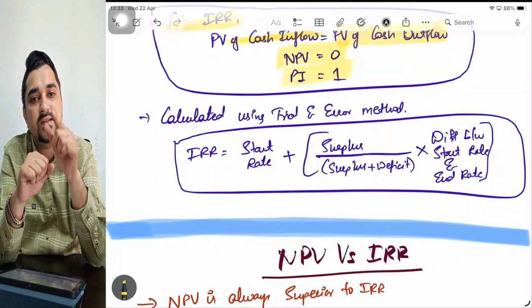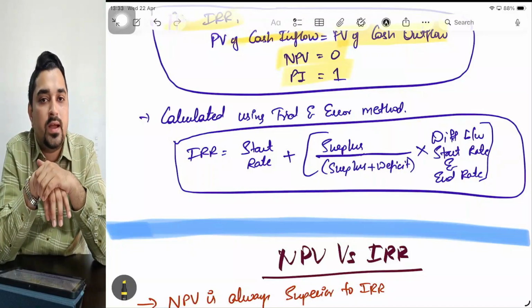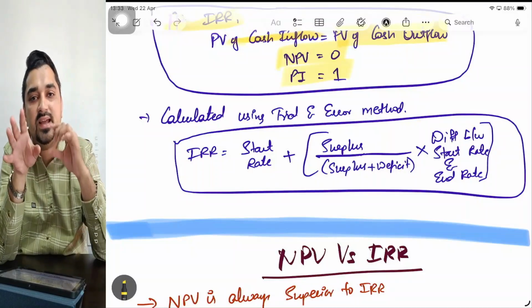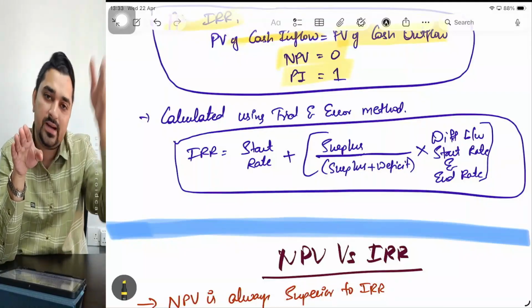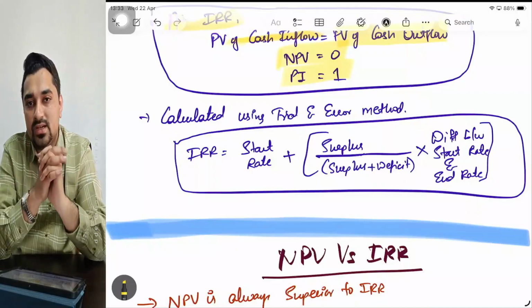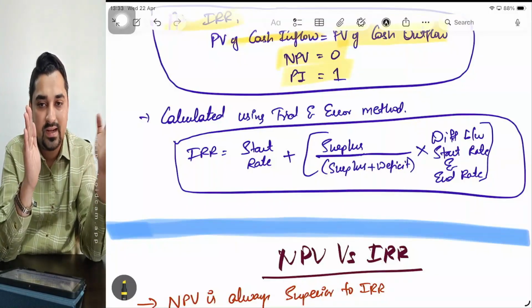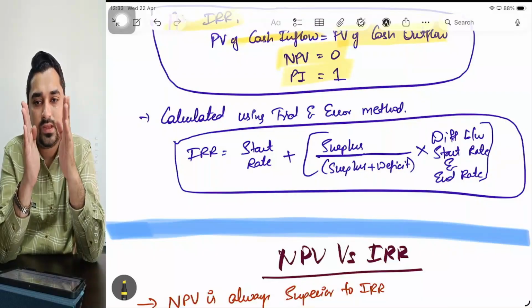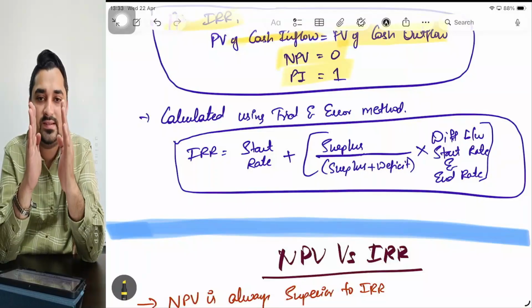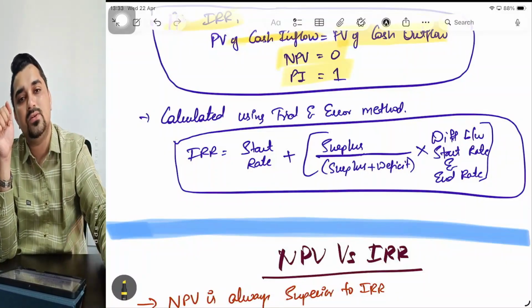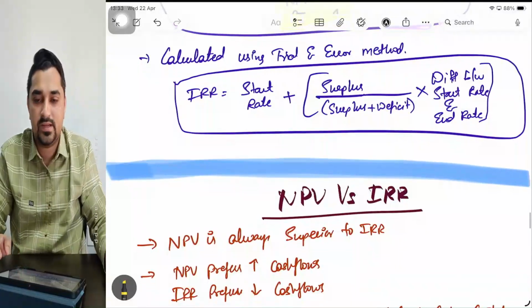Now in this case, I get a negative NPV. Yes, I have to repeat this exercise till I get a negative NPV. Now what did I understand, sir? By doing this trial and error method, it means my project is earning more than 15% and less than 18%. Now I got this one range: more than 15, less than 18. Now I'll go and apply the interpolation formula.